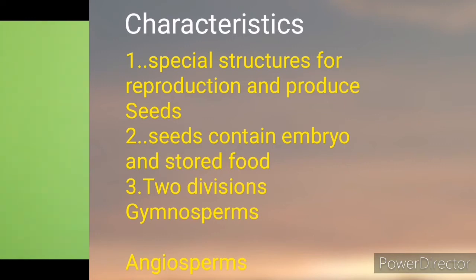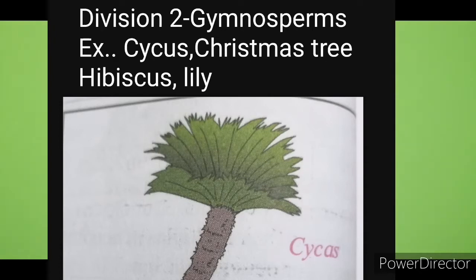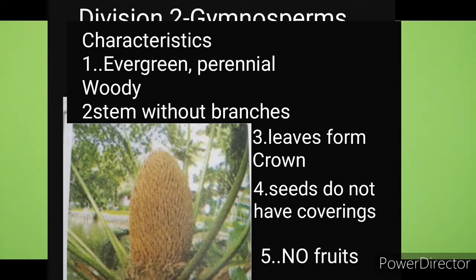Depending upon whether the seeds are enclosed in a fruit or not, phanerogams are classified into gymnosperms and angiosperms. Next, division gymnosperms. You may observe garden plants like cycas, Christmas tree, hibiscus, lily. If you compare the similarities and differences among them, you notice that gymnosperms are mostly evergreen, perennial and woody.